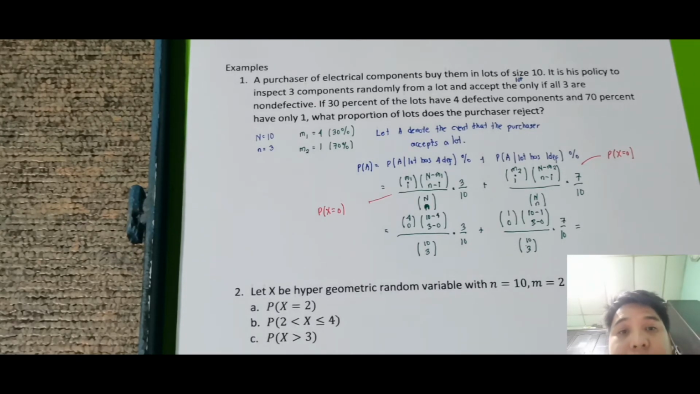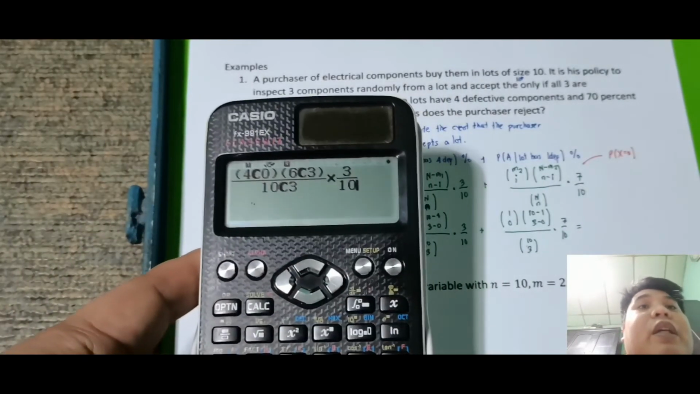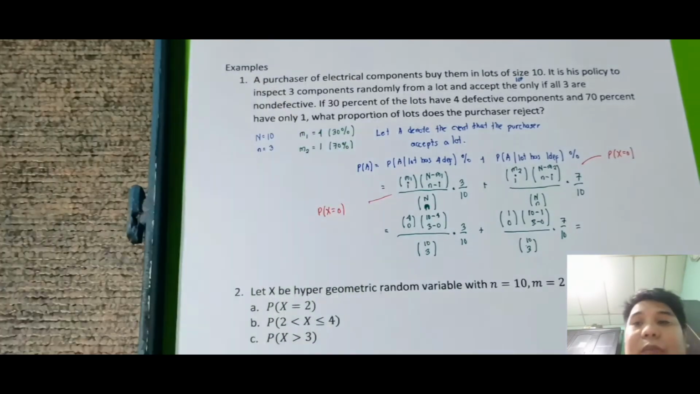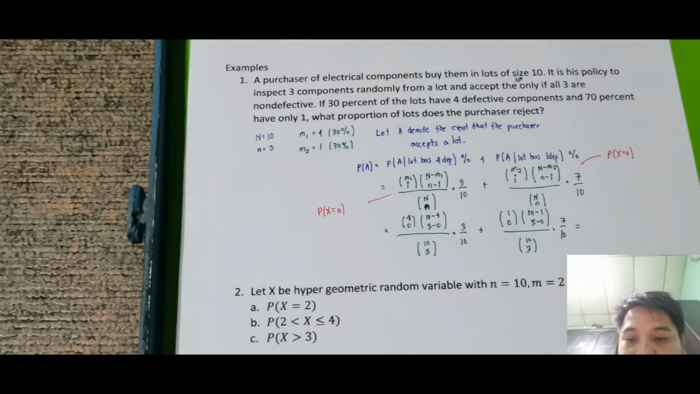Okay, multiplied by 6 taken 3, all over 10 taken 3. Then multiplied by 3 over 10. So check natin: 4 taken 0, 6 taken 3 over 10 taken 3 times 3 over 10. So plus, lagay tayo ulit ng plus. Ganun ulit, fraction.